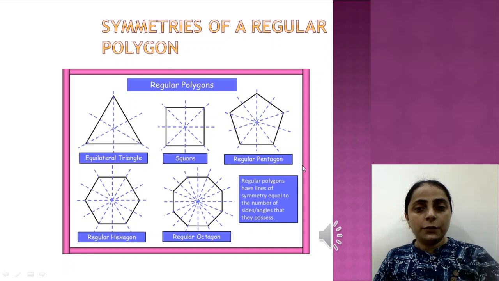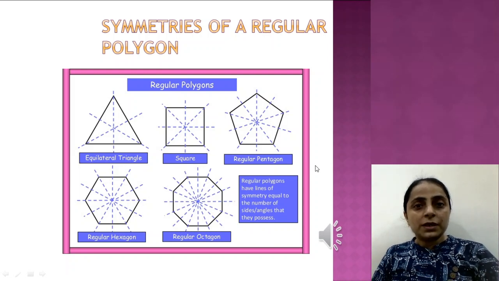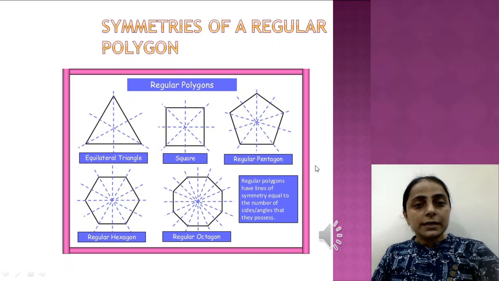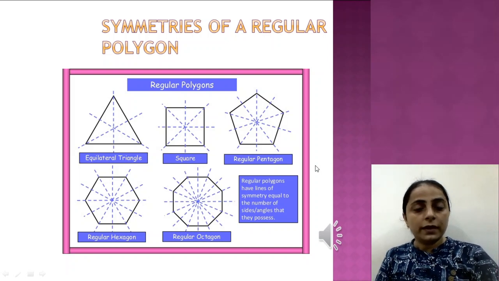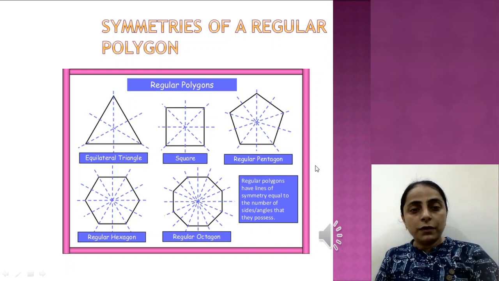What is the idea that we get from here? When we talk of symmetries of a regular polygon, it is actually imagining any regular polygon as some figure that is there in a plane and has been extracted from that plane. And now, what are all the possible ways in which that particular regular polygon can be put back into that groove from where it was taken out? So how can we do that?